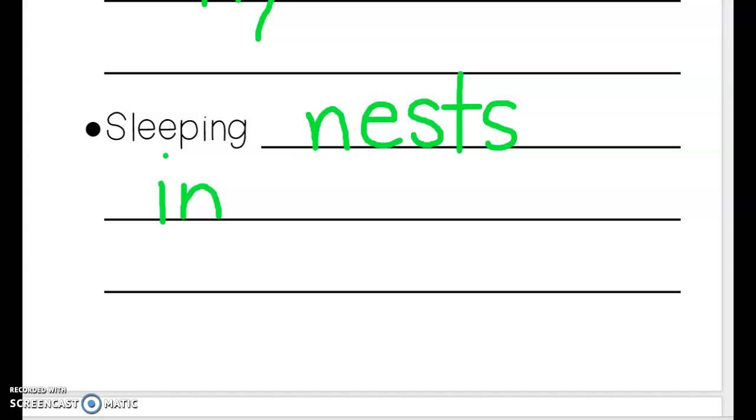And then for sleeping, I think the only thing I know from our reading is that they sleep in nests. So we're going to write nests. Dive down N, hit the ball, run around the base for the E, magic CS, dive down T, magic CS, nests in, we know that one, trees.